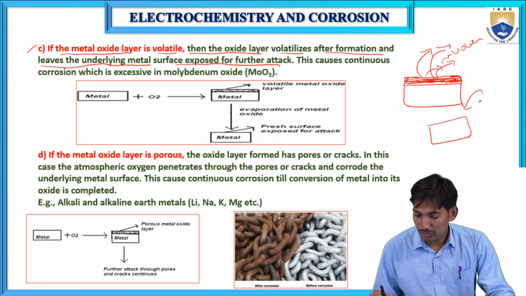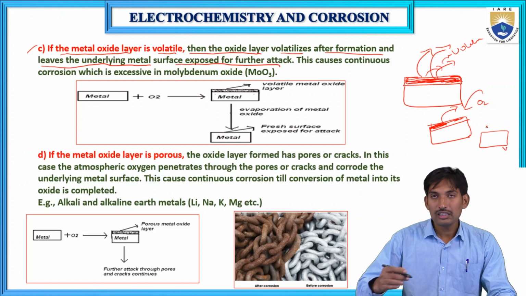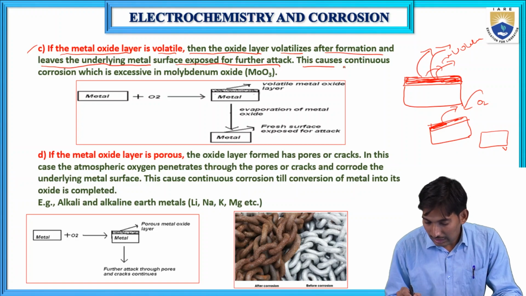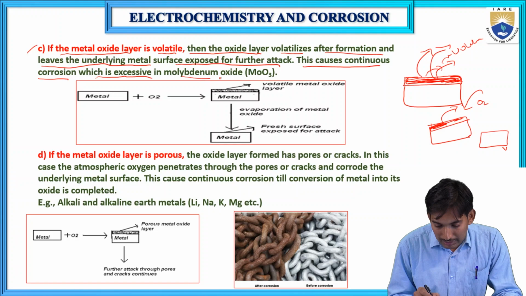Again, this is exposed to oxygen and forms metal oxide. Again, it is volatile and evaporates. Again it forms metal, and again it reacts with oxygen. Like this, the total metal undergoes corrosion. This causes continuous, excessive corrosion, which is observed in molybdenum oxide.